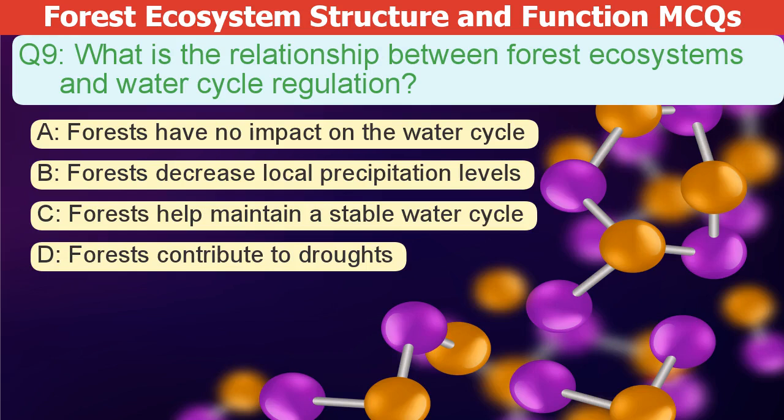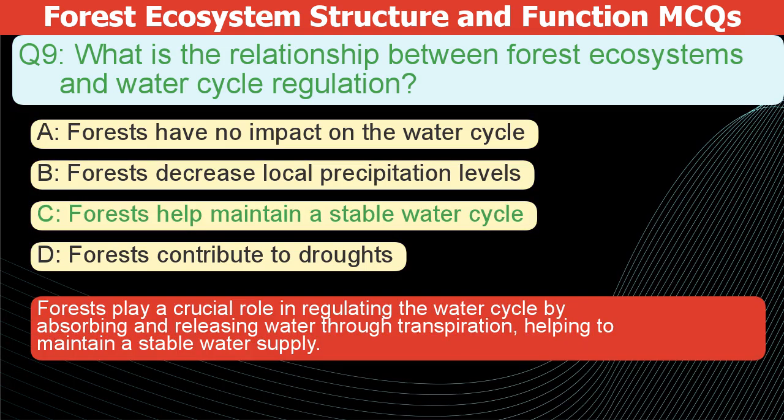What is the relationship between forest ecosystems and water cycle regulation? A. Forests have no impact on the water cycle. B. Forests decrease local precipitation levels. C. Forests help maintain a stable water cycle. D. Forests contribute to droughts. The correct answer is C. Forests play a crucial role in regulating the water cycle by absorbing and releasing water through transpiration, helping to maintain a stable water supply.